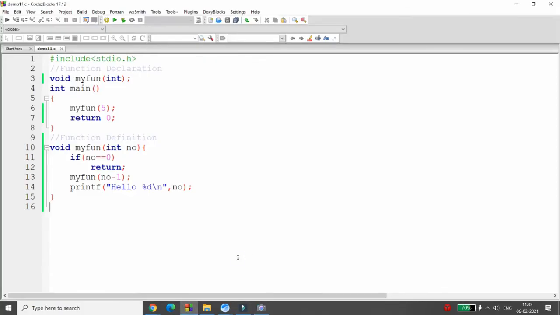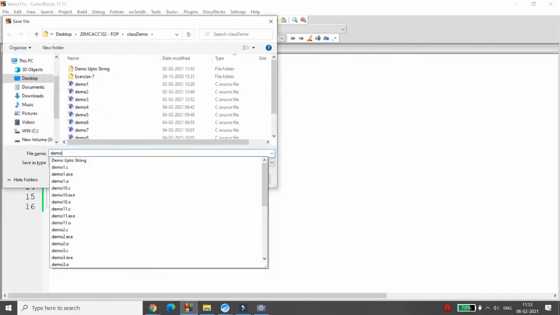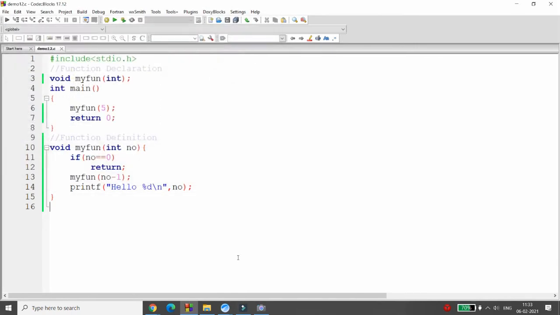So let me save this program as demo12.c. What we want to do now, we don't want to write void, we want to return something. So I'm just declaring the function, that is get factorial, and we will take the input from the user, that is integer. Here we will simply call the function get factorial of 5.